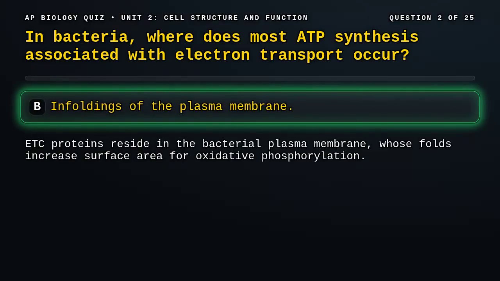Correct answer, B. Prokaryotes lack mitochondria. Components of electron transport are embedded in the plasma membrane, which may be highly folded to increase surface area.